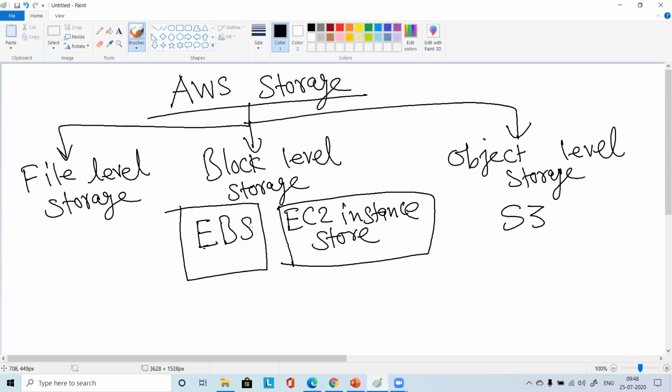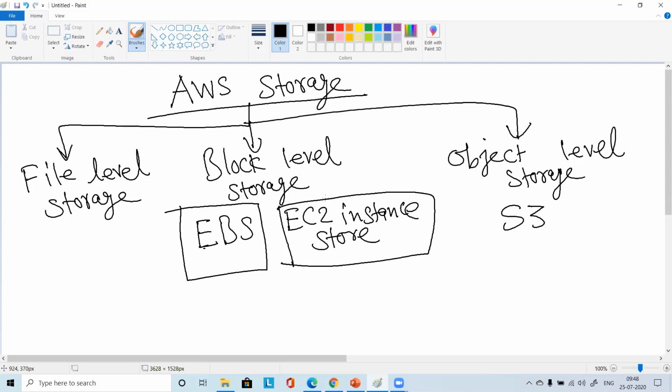Yeah. So you can consider this similar to that. And otherwise you can just relate it to your hard disk. Your hard disk is like block level storage. Whatever is the hard disk in your laptop or your desktop, that is block level storage.